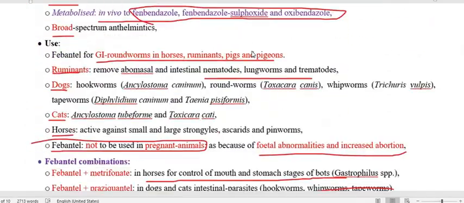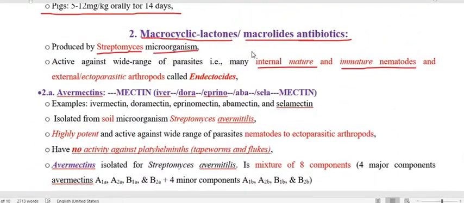So now we are discussing the macrocyclic lactone or macrolide antibiotics. We are talking about the endectocide. What is the meaning of endectocide? This term is equal to ectoparasite plus endoparasite. It means a drug as an anthelmintic that acts against both ectoparasites and endoparasites is called an endectocide.